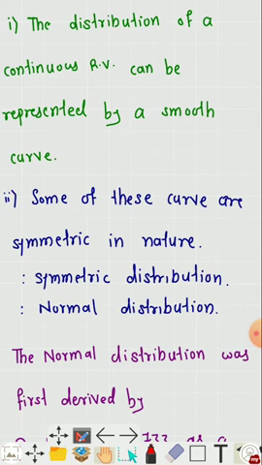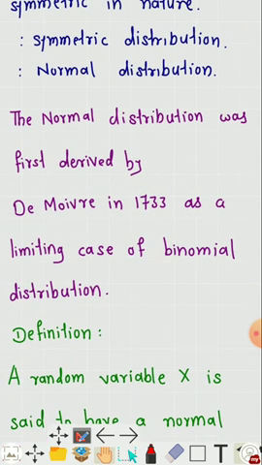This normal distribution was first derived by the statistician de Moivre in 1733 as a limiting case of binomial distribution. It was applied in natural and social science by the French mathematician Laplace, 1749 to 1827. The normal distribution is also known as Gaussian distribution or Gaussian law of error.